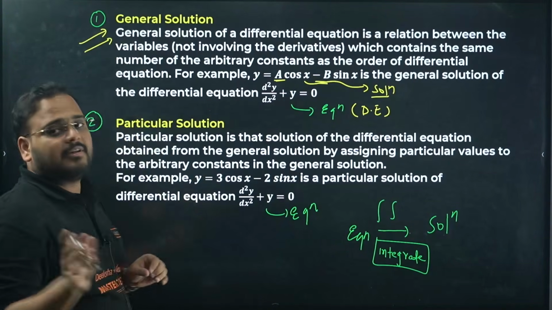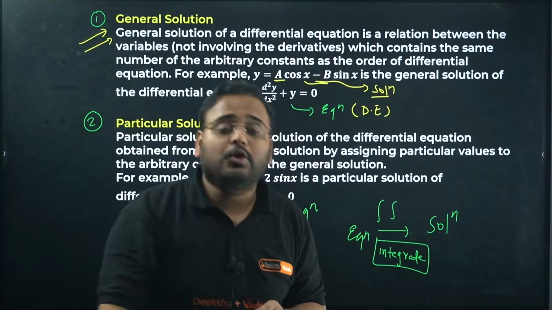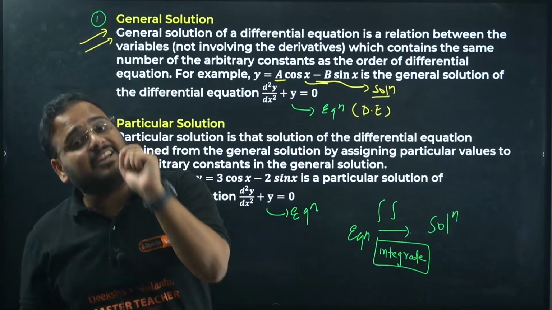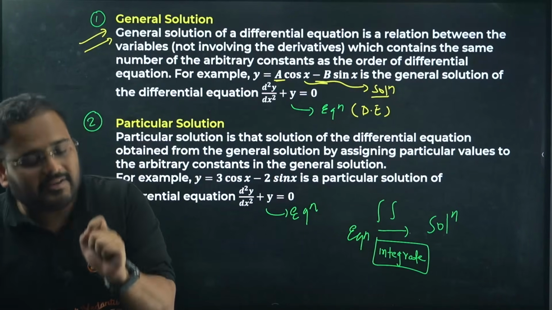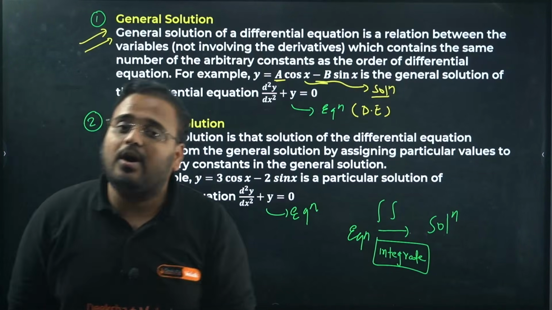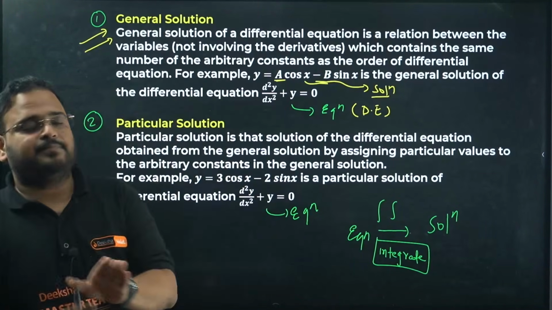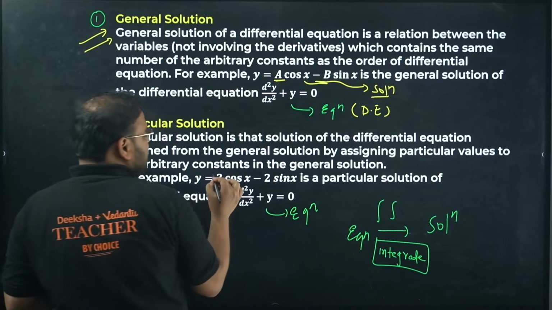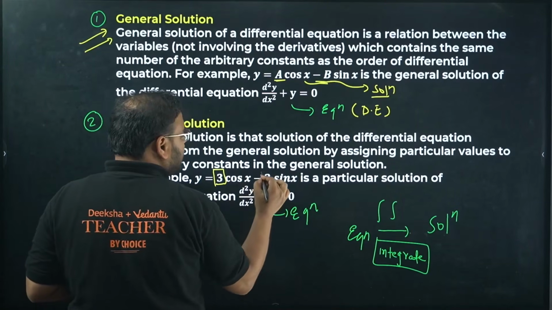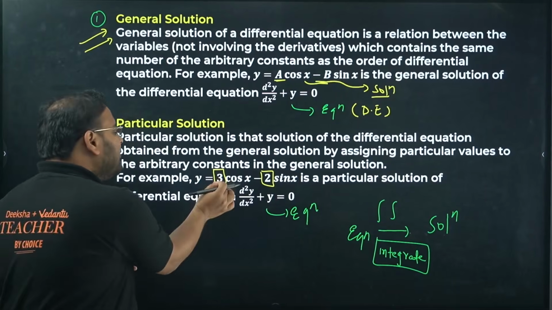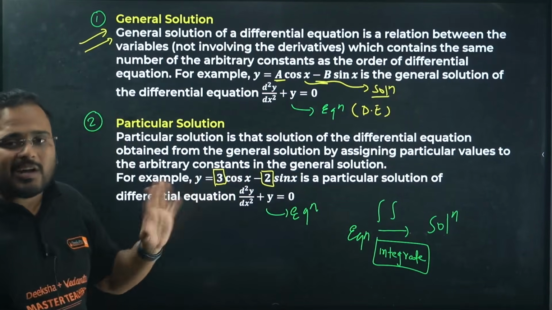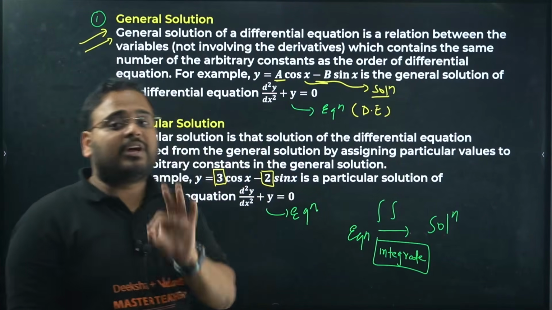I'll repeat myself. If in the solution of a differential equation you can still find the arbitrary constant, then the given solution is still called a general solution. If you move on and see, these unknowns are not there anymore. It is known now. The values are fixed, 3 and 2. They are not unknown anymore.